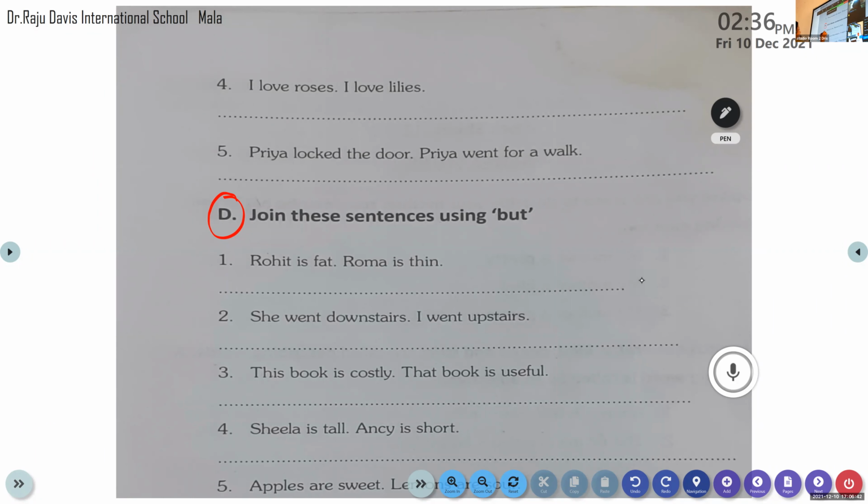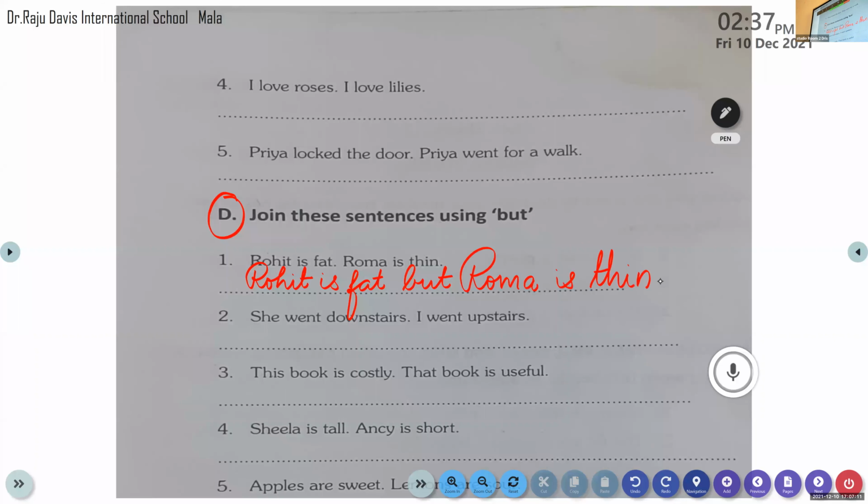Okay, all of you start writing. Here we are talking about two different persons, and here we are talking about two opposite ideas. Opposite means one is fat and one is thin. So all of you please do write, Rohit is fat, but all of you write very neatly, in the space provided for you. But Roma, Roma is the name of a person. So write it in capital letter, Roma is thin. Okay, and use a full stop at the end of the sentence.